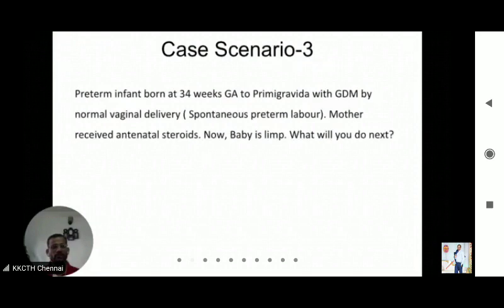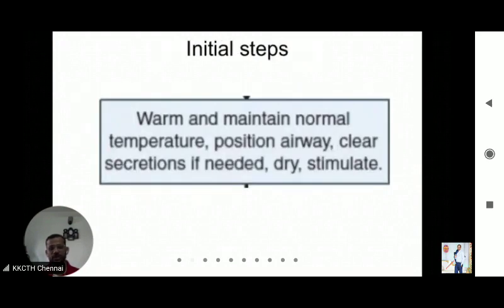So remember, even if one question is no, you will go down the algorithm. So all 3 are no, so you are going to provide initial steps. You will remember the new sequence of initial steps, as the examiner may ask the new sequence. So you will follow the initial steps, then assess the heart rate.